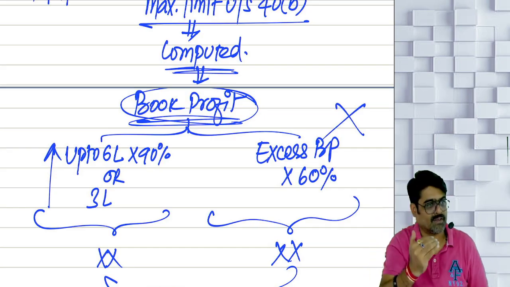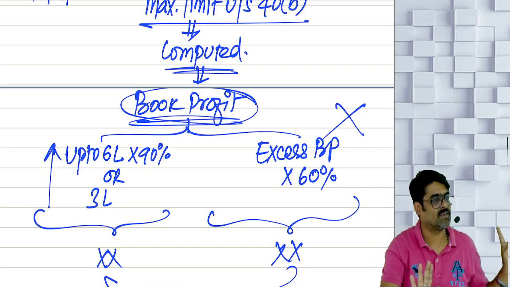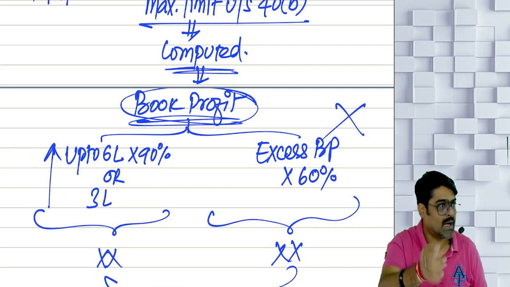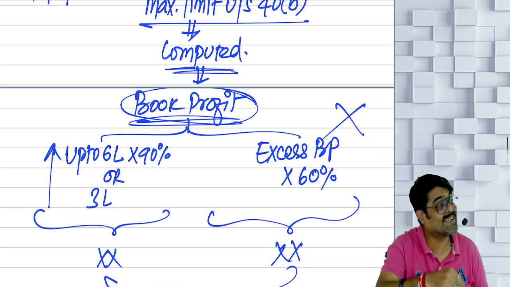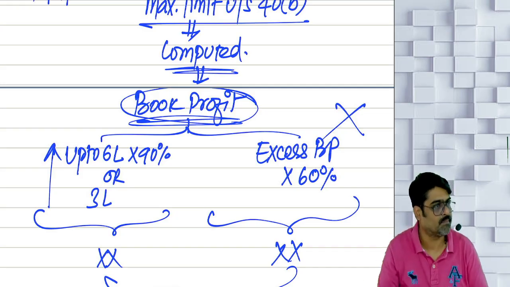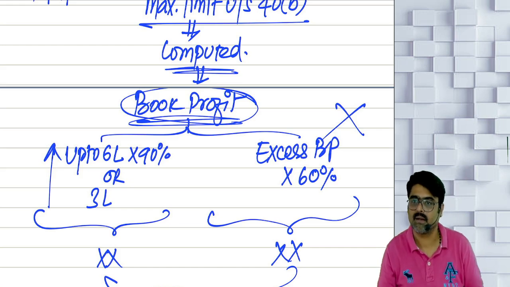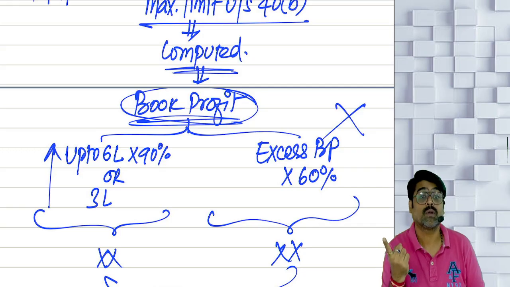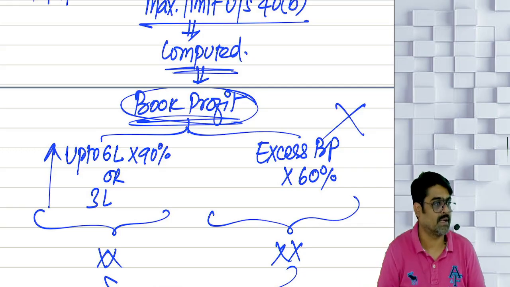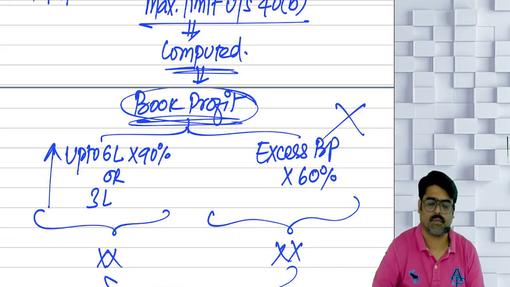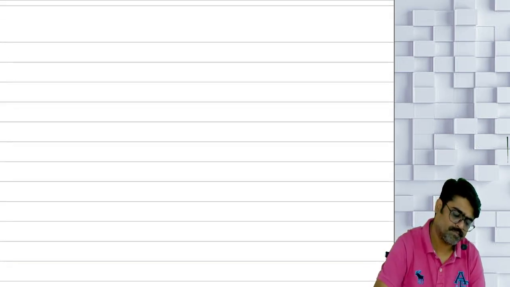You take all the business incomes minus all the business expenses, minus the interest to the partner up to the allowable amount, minus the depreciation on the assets used in the business of the firm. Whatever is there is your book profit. This you have to calculate without giving effect to remuneration. That is book profit.